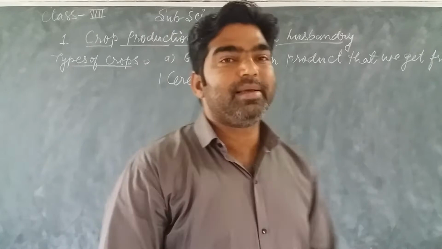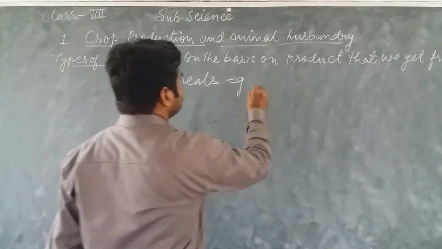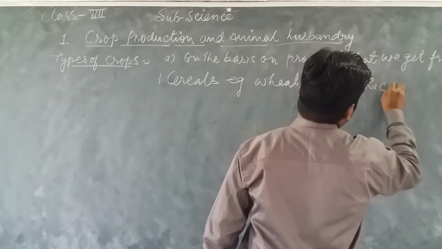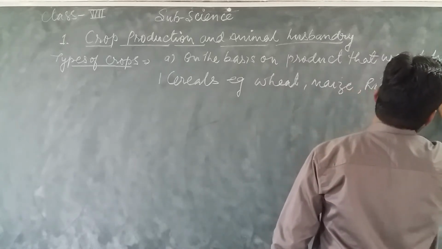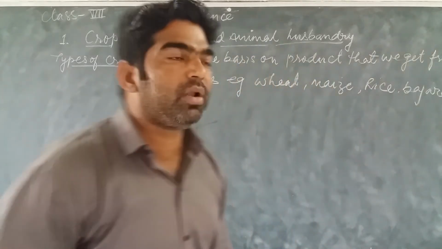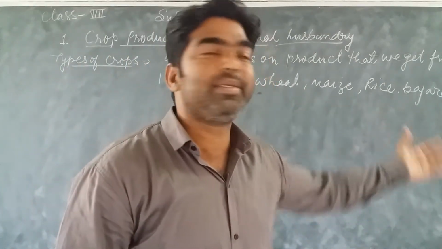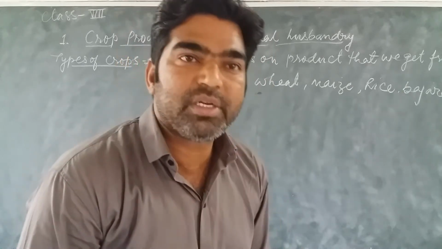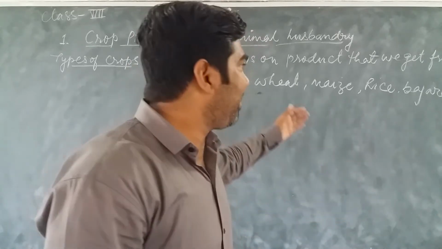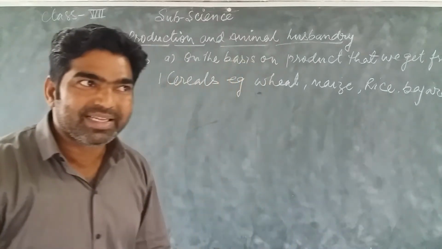Examples of cereals are wheat, maize, rice, bajra, and ragi. These are the millets. Finger millet is known as ragi. These are known as cereals. Mostly, cereals are the main source of carbohydrate. They give carbohydrate to our body.